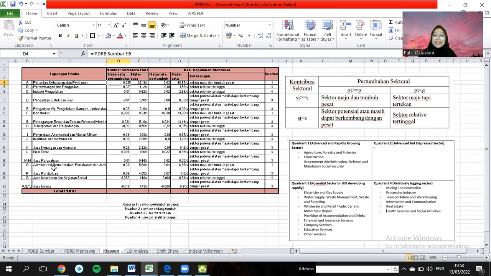And third is quadrant 3, a potential sector or still developing rapidly.